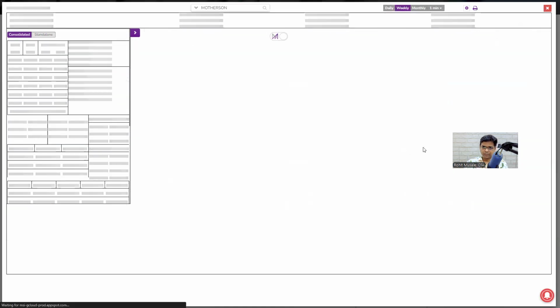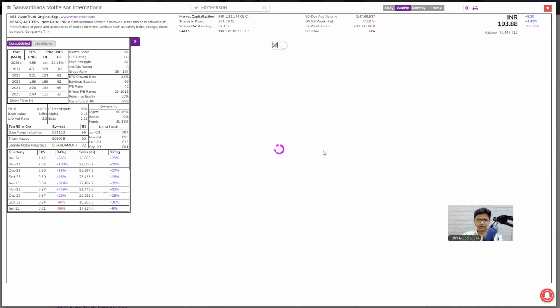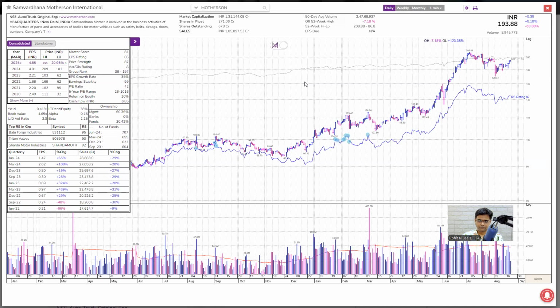If you look at the weekly, let's look at how the weekly chart looks in this stock. The software is slow. Anyways, let's come back to the daily. If the daily itself is not convincing, what's the point in looking at the weekly? The daily chart loads much faster. Weekly, it might take some time, probably because I am on the Zoom call. But you get the point, right? What I am trying to discuss here.